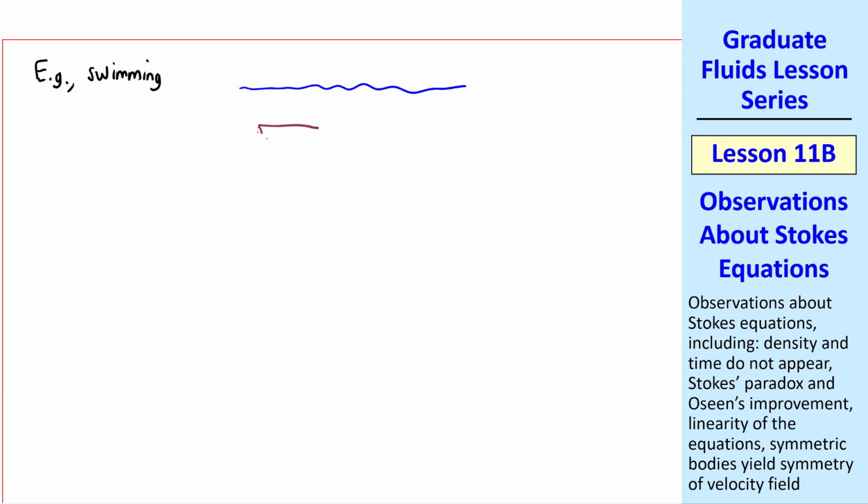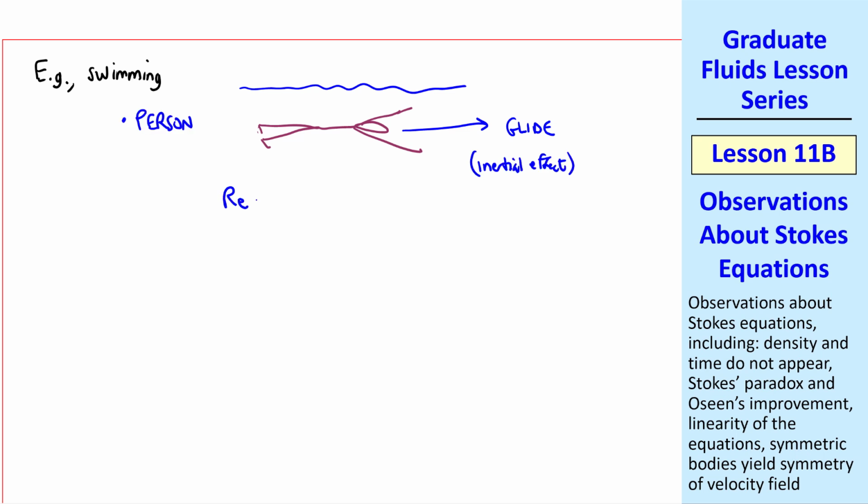Consider swimming. As a human being, when we swim, we can push off of the wall, for example, and then glide. Without moving our arms or legs, we can still move in the water. This is an inertial effect. The Reynolds number for a person swimming is on the order of 10 to the 6th, which is a very high Reynolds number, and inertial effects are dominant. I calculated my Reynolds number as about 1.7 times 10 to the 6th, although every year my Reynolds number decreases as I age. Now consider a microorganism.